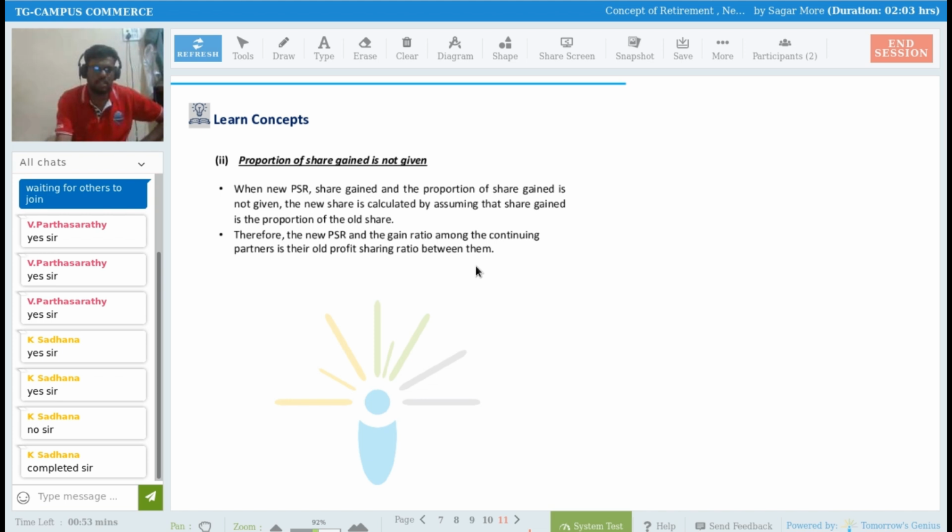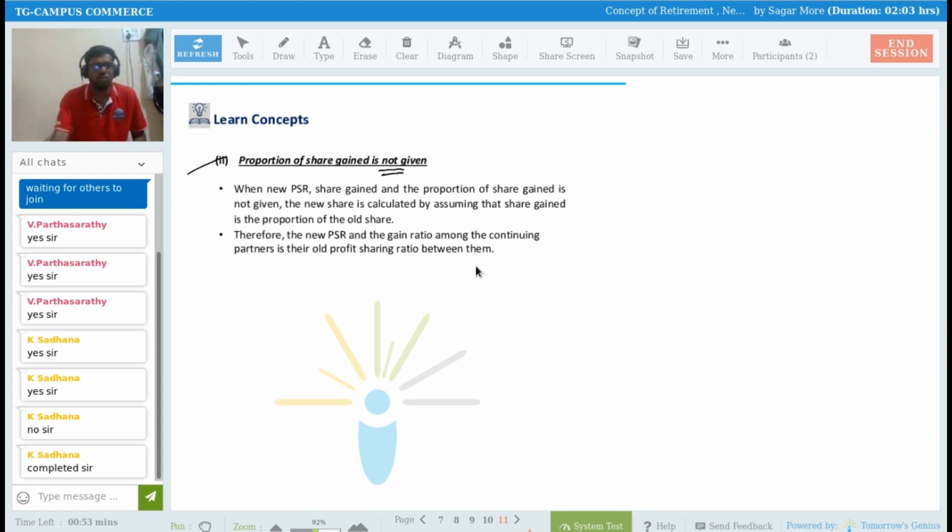So next, the proportion of share gain is not given. So the case is that the new PSR is not given, and the proportion in which the old partners are sharing the retiring partner's share is also not available.